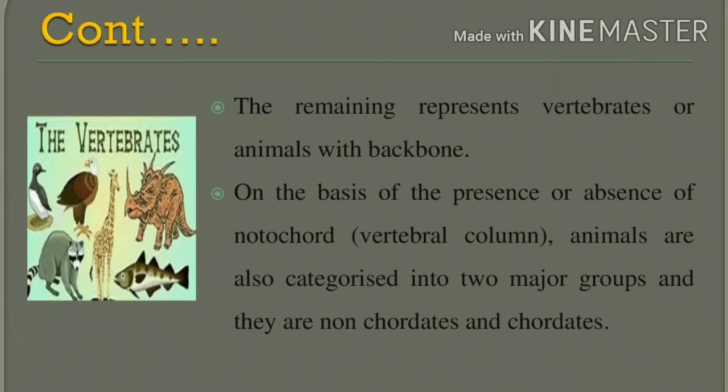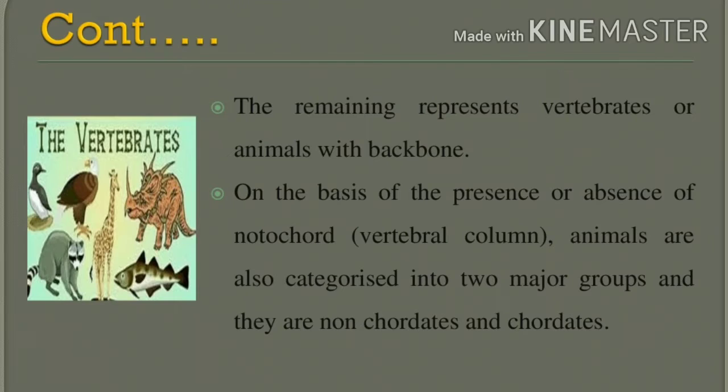On the basis of the presence or absence of the notochord. What is a notochord? The notochord is the embryonic stage of the spinal cord.